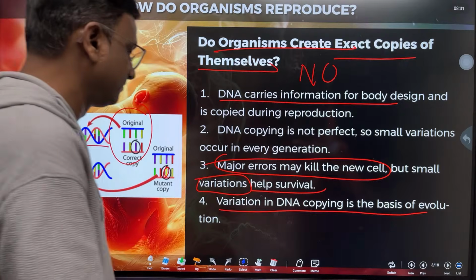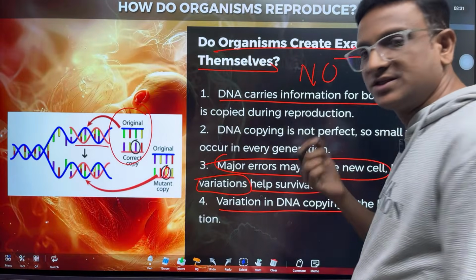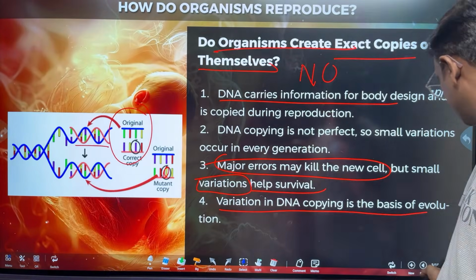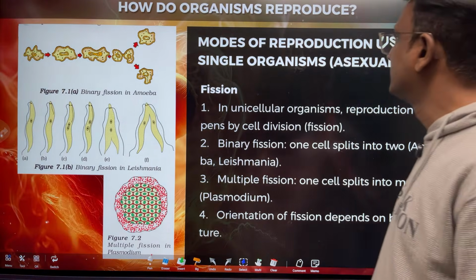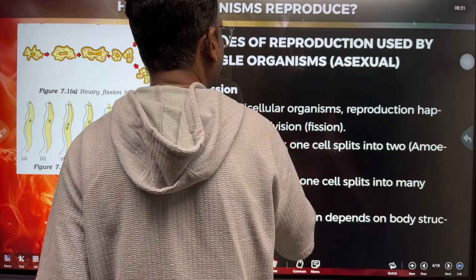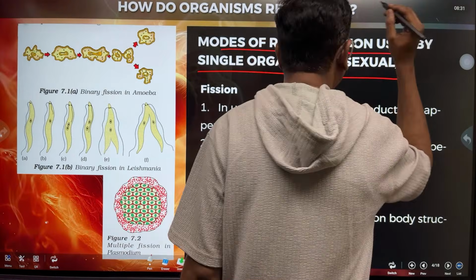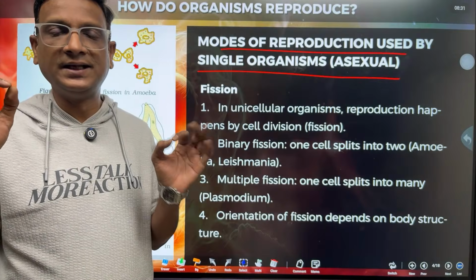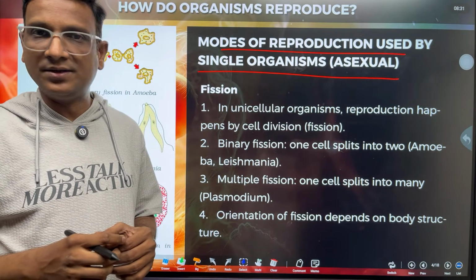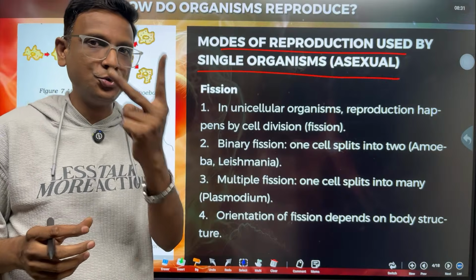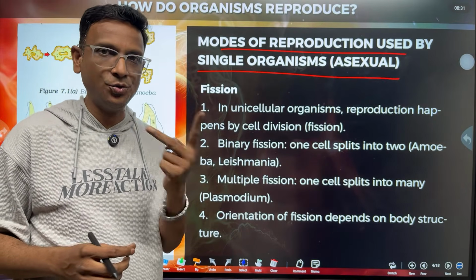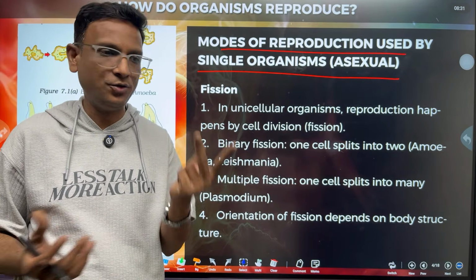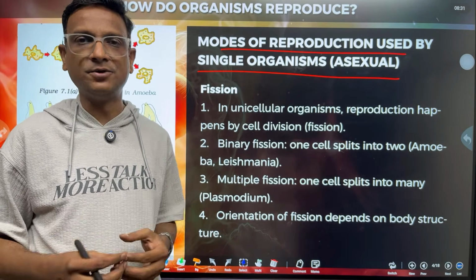So right children, that is about variations. Variations means changes, differences in the DNA from the parent DNA. These are the variations. Now, let us see the mode of reproduction used by single-celled organisms. Reproduction is of two types: sexual reproduction and asexual reproduction. In sexual reproduction, two organisms are required for reproduction, a mother organism and a father organism. Humans, mother and father are required for reproduction, producing babies.